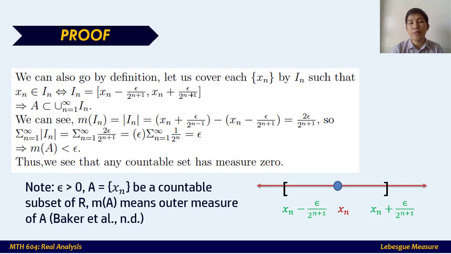Since we're looking for the infimum, and this epsilon is greater than 0, we can say that the outer measure of A, which is a countable set, is now 0. And this corollary is now proved. And you can see this illustration also.